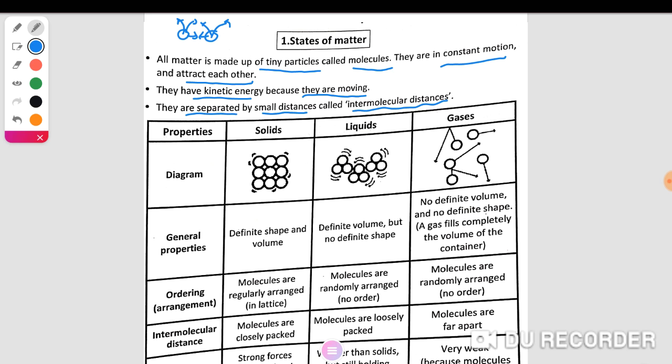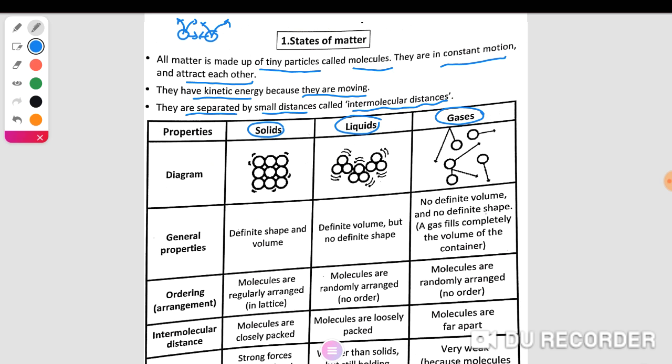The properties of substance. Substance is found in three forms: solids, liquids, or gases.